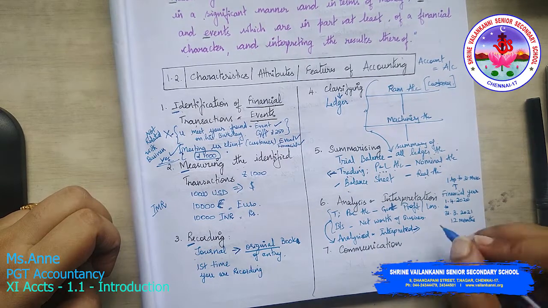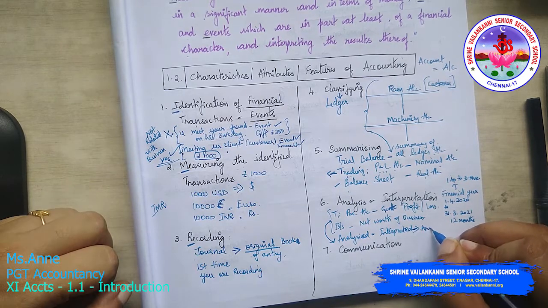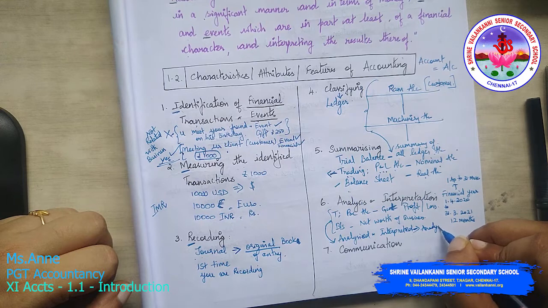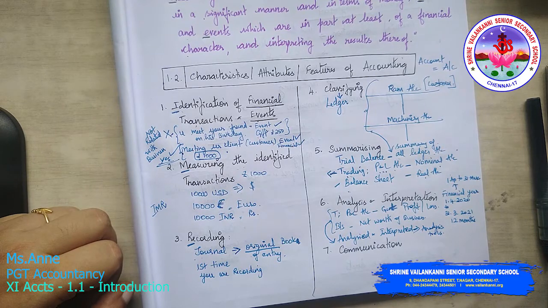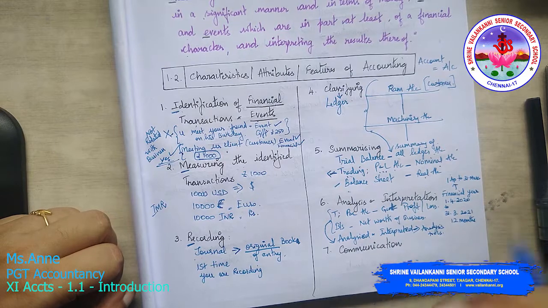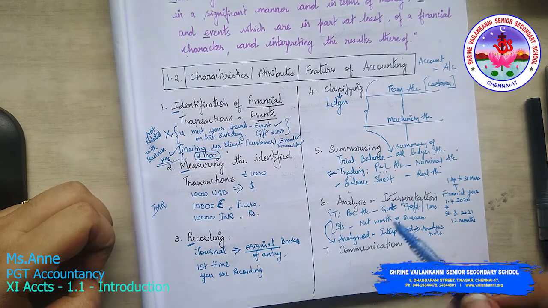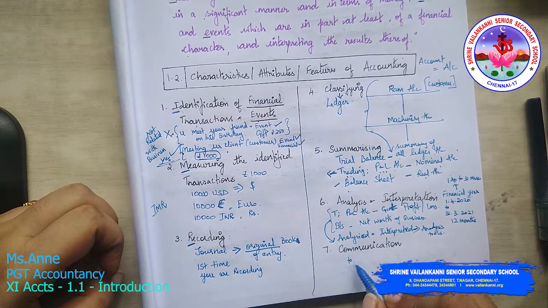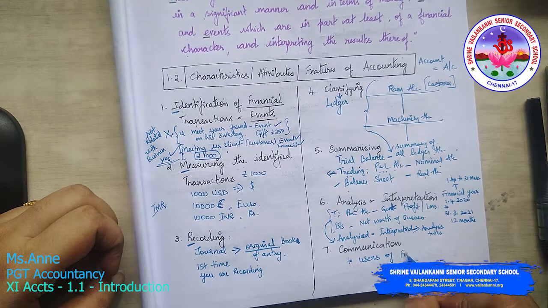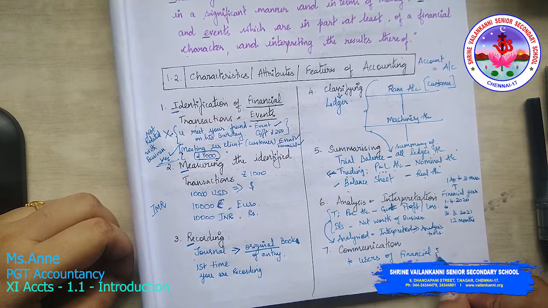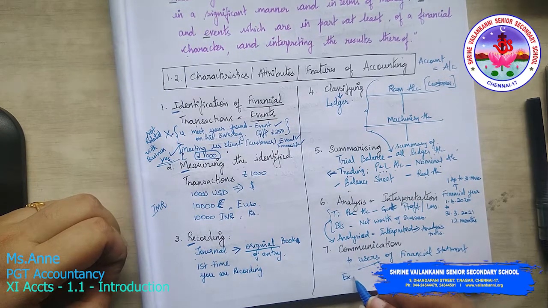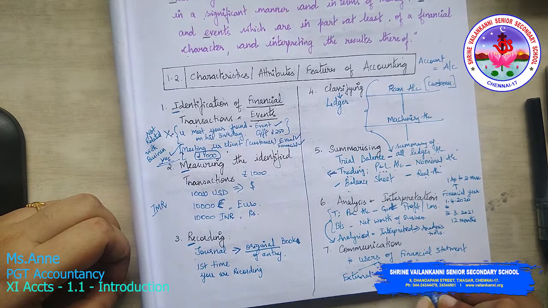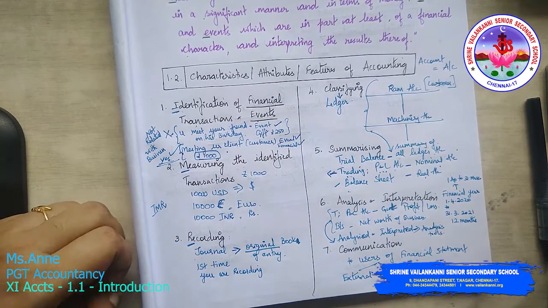What is this analyzed and interpreted? Through some analysis tools. What are the analysis tools? It can be ratio analysis, it can be comparative statement, it can be by drawing a bar diagram, pie chart. All these things are analysis. So this analysis will be communicated to users of financial statements. Now, users can be external and internal.